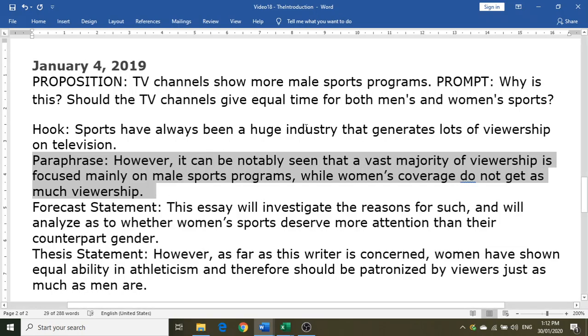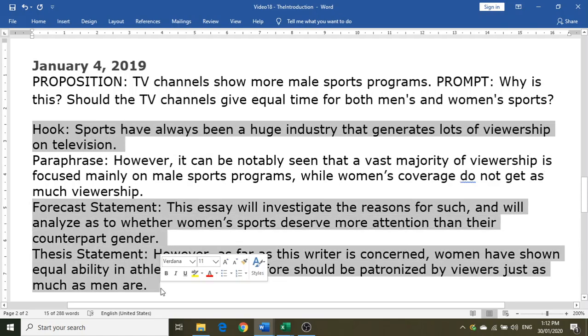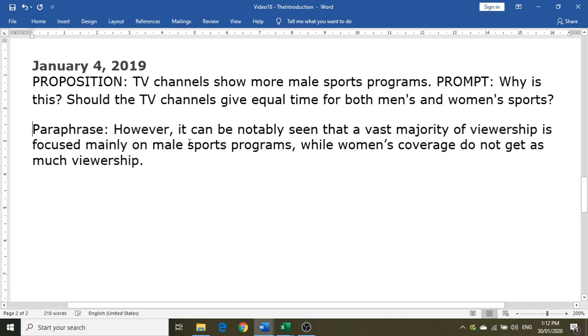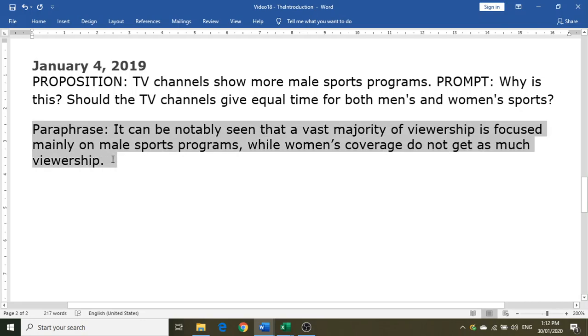So, for example, what we can do here is delete all of this, and then let's assume that that's all your introduction is going to be. You can just simply say it can be notably seen that the vast majority of viewership is focused mainly on male sports programs, while women's coverage, I'm sorry about the error, does not get as much viewership there. So as it is, that is already sufficient as an introduction.